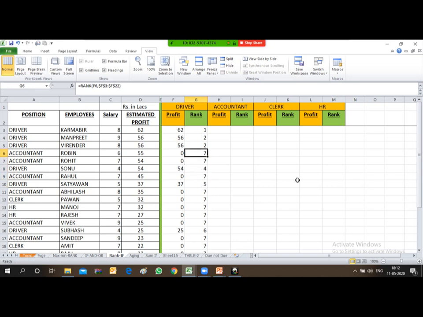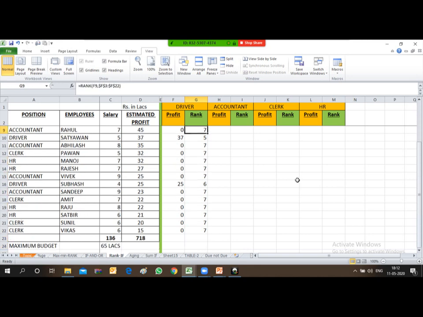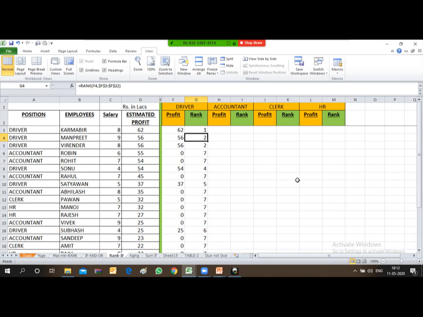Otherwise my formula is perfect, because against 62 it is showing rank 1, against this 56 rank 2, 54 rank 4, 37 rank 5, 25 rank 6. But friends, have you observed that there is no rank 3? There is no rank 3. Since 56 is there, the same profit has been achieved by 2 employees. So the rank is putting second rank for both the employees. That is why 3 is not appearing over here.